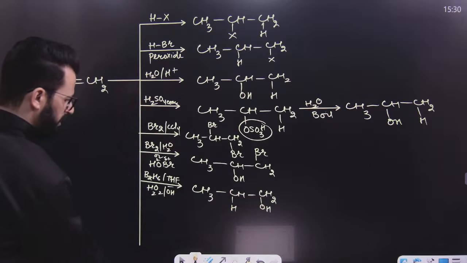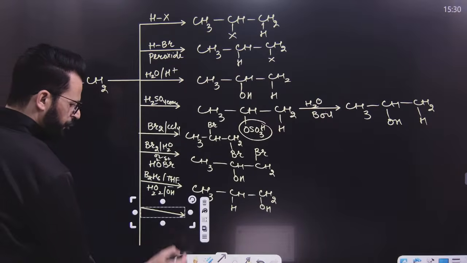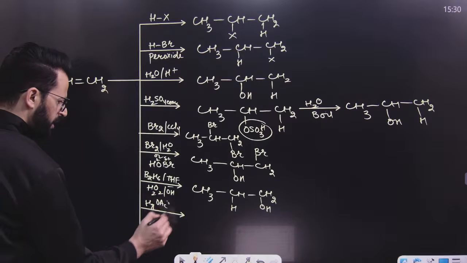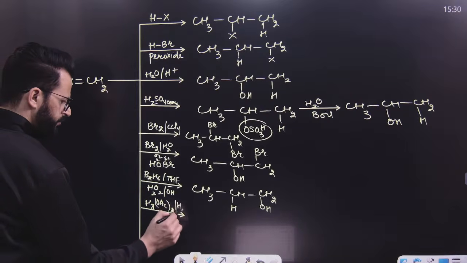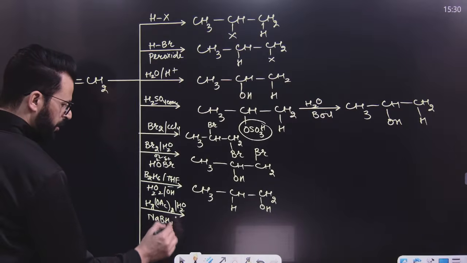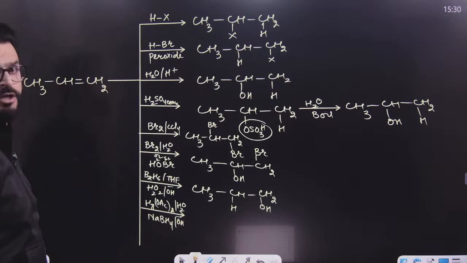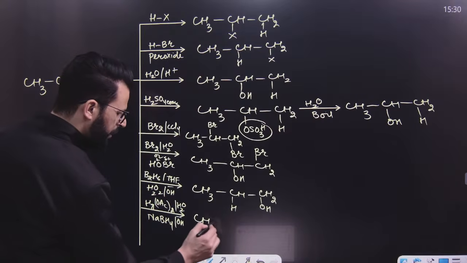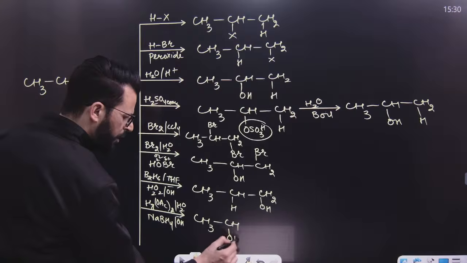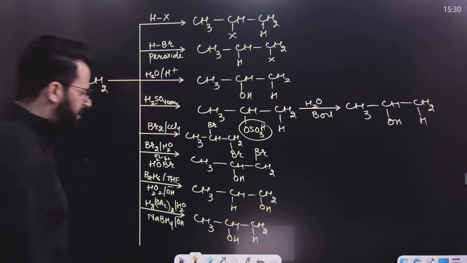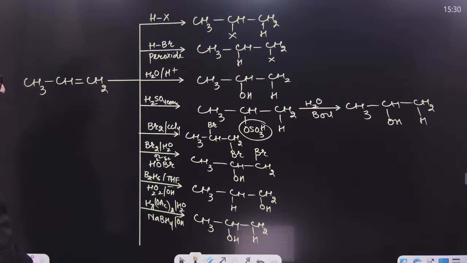Similarly, if you use Hg(OAc)2, mercuric acetate and water, then NaBH4/OH minus, I mean oxymercuration-demercuration, that's also indirect hydration, but according to Markovnikov's rule. So it will be like this. Here OH will go to that carbon of the carbon-carbon double bond which has fewer hydrogens, and this is the oxymercuration-demercuration reaction. I hope this is clear till now.